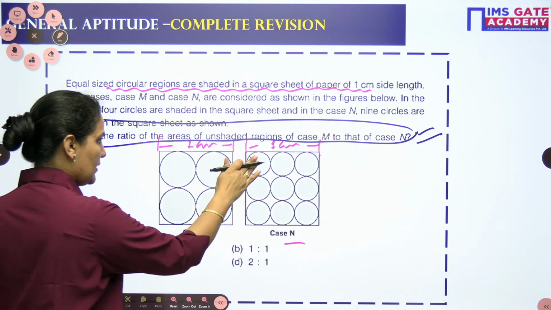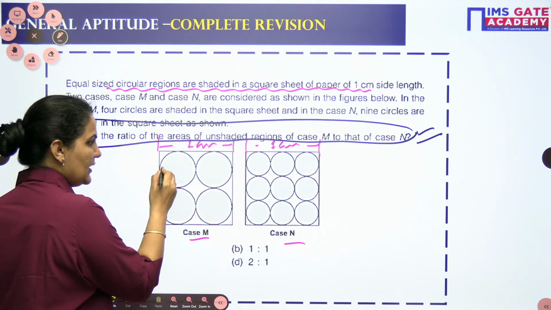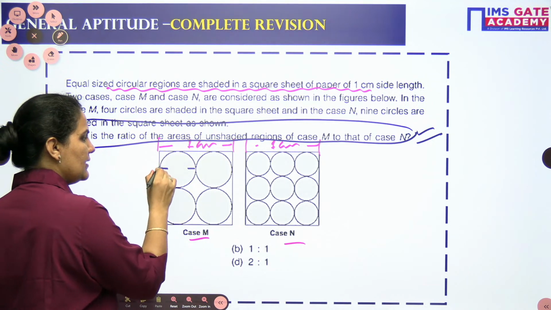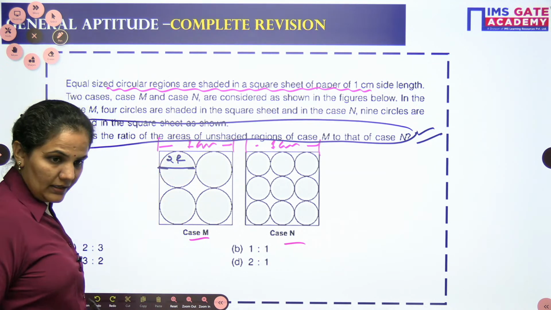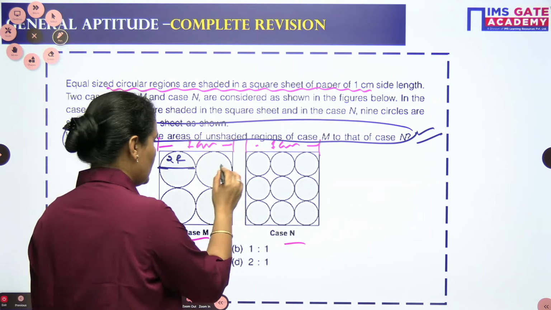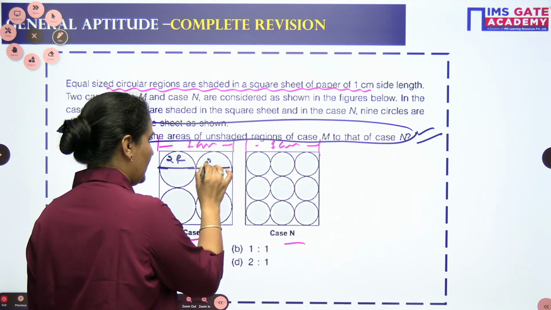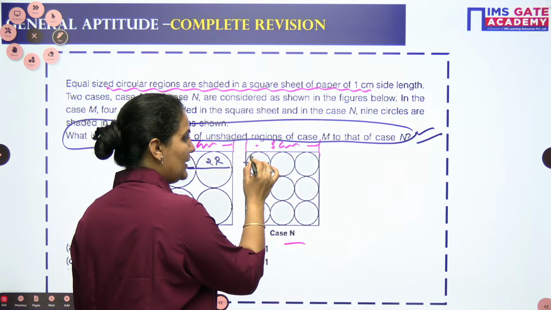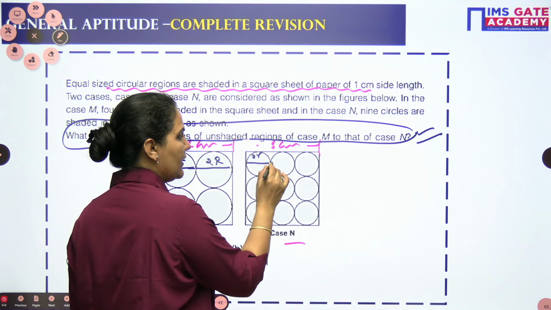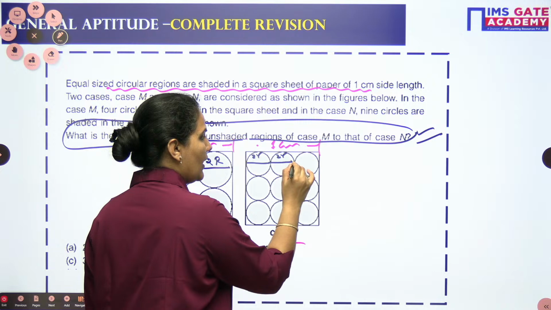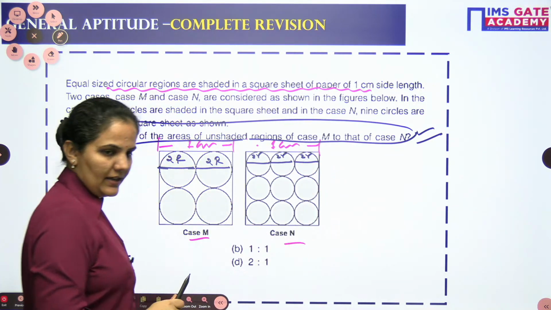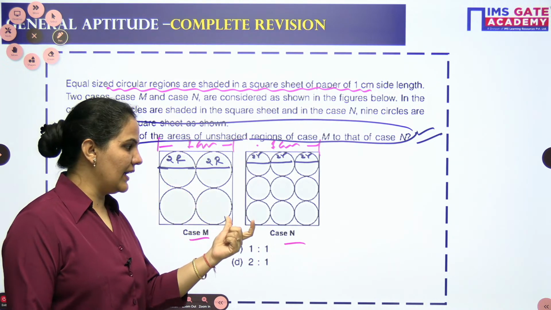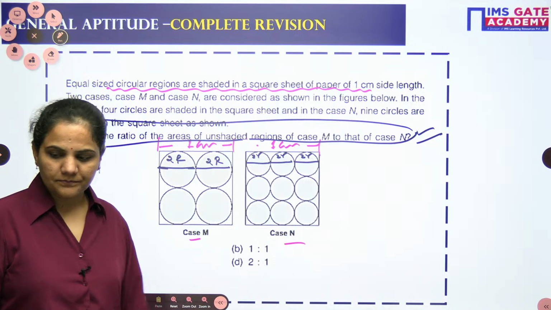Now why I removed it? Because I want to show something else here. You can see if the radius is this one, then this complete will be the diameter 2r. And when I go with this one, this complete will again be the diameter 2r. Similarly, for this one, this will be diameter 2r, small r. This will be diameter 2r, small r. We are having the diagram already, so I am using this diagram only.